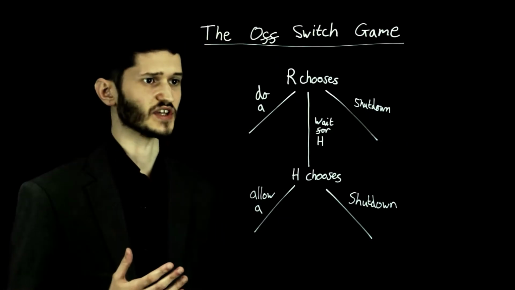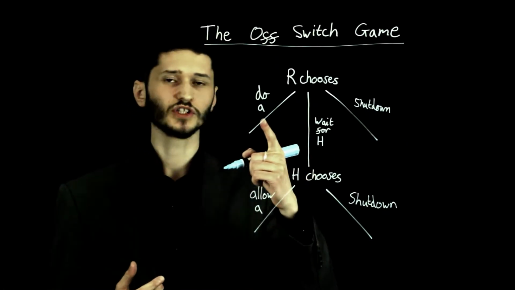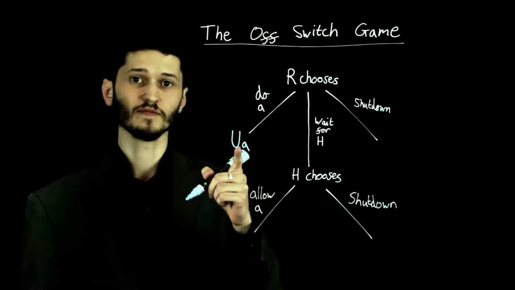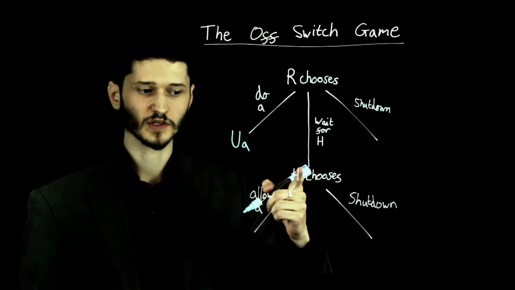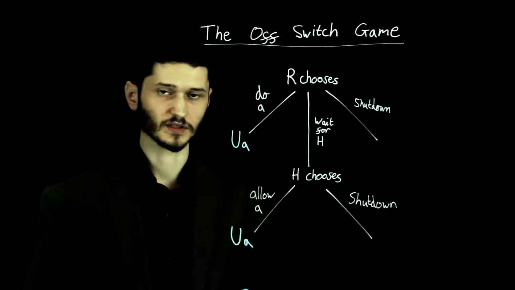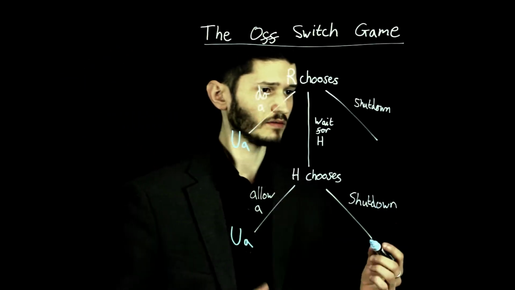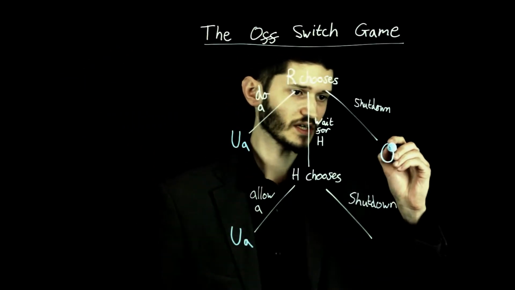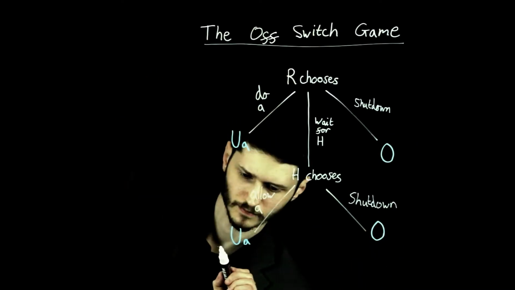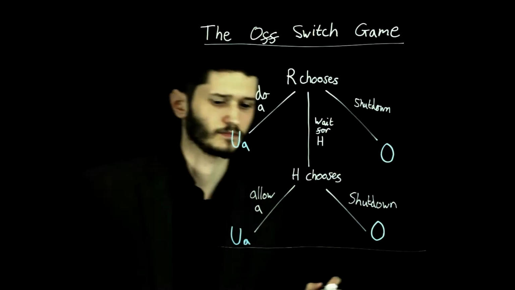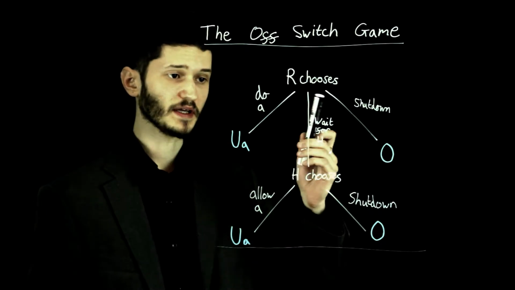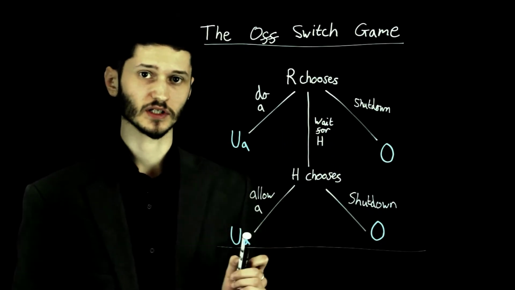So let's put the utilities in. If the robot chooses to simply do A, it gets the utility of action A. So either if it simply does the action itself, or it waits for the human and then the human allows the action, you get this utility. On the other hand, if the robot is shut down, it's finished, so it gets utility 0. So the robot can choose either to be obedient and wait for the human, or be disobedient and just do the action anyway or shut itself down.